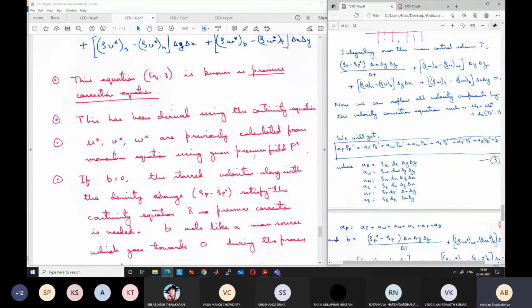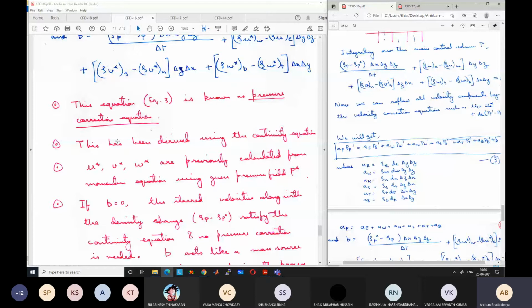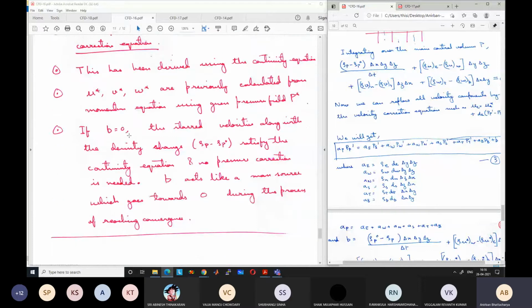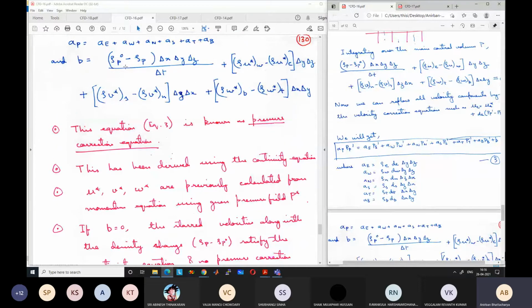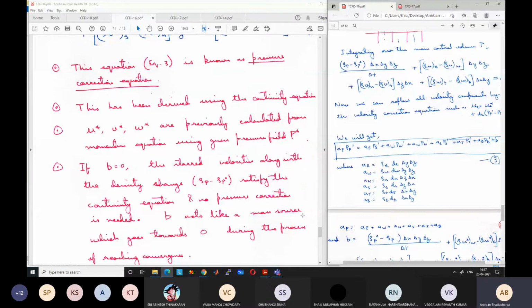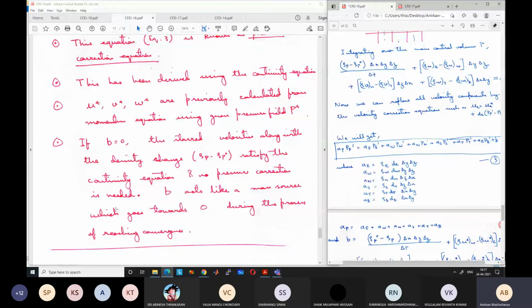Now if B is equal to 0, it means that the star velocities satisfy the discretized continuity equation. If the star velocities are equal to the actual velocities, along with the density change they satisfy the continuity equation and no pressure correction is needed. So B acts like a mass source which goes to 0 during the process of reaching convergence. So when we reach convergence, we have 0 pressure corrections.